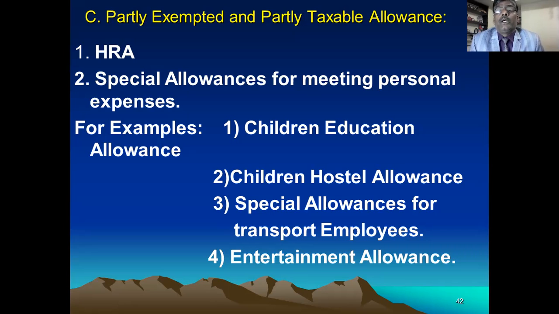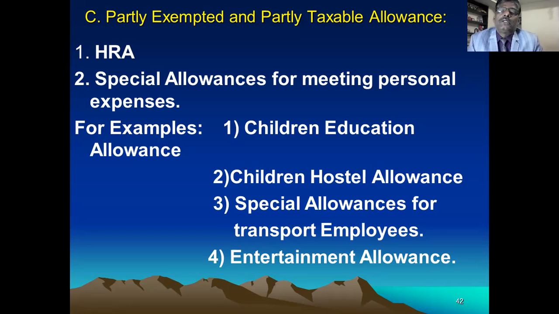Okay. So, education allowance given by employer to employee is exempted up to rupees 100 per month per child for maximum 2 children. Remember this point. Per month 100 rupees per child, and maximum for 2 children. Examples will come in the coming days, I'll take the examples, you don't worry. But remember this point. 100 rupees is exempted and excess is taxable.